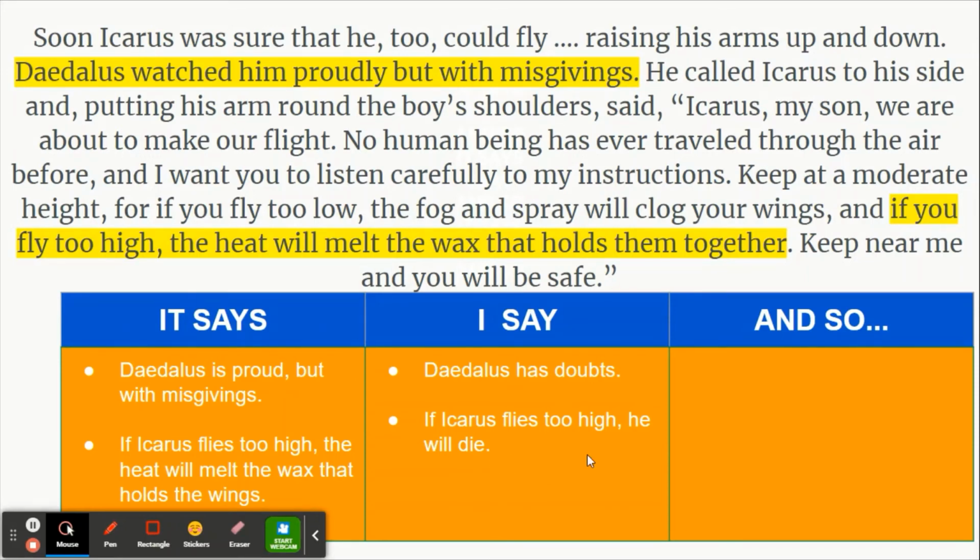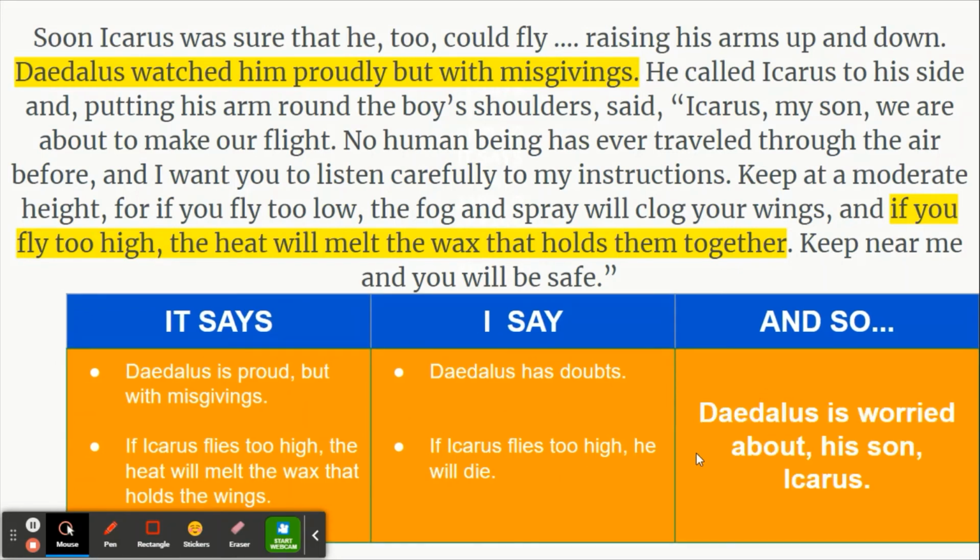So now that we've got the it says and the I say, we're ready to put that together to make our inference. And remember the question is, how is Daedalus, which is Icarus' dad, feeling right now? If Daedalus already has his doubts about Icarus flying, and then if Icarus is flying too high, he may possibly die, how do you think Daedalus, who's Icarus' father, would feel right now? Yes, Daedalus is worried about his son Icarus.